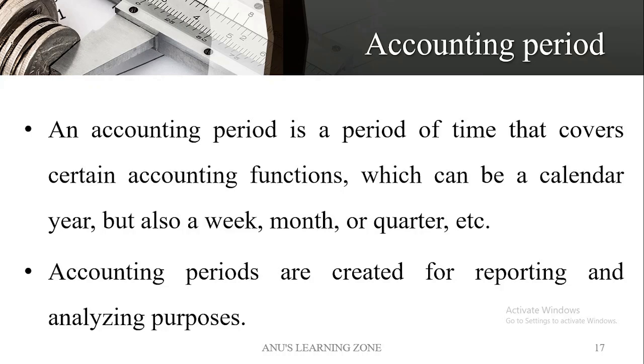Accounting period will be decided by the organization. Usually it will be a year. Usually it starts from the month of April and ends in the month of March. So the current accounting period or financial year is 2024, from 1st April 2024 to 31st March 2025. It starts this year and ends next year. That is usually known as the financial year of the business, or the accounting period.